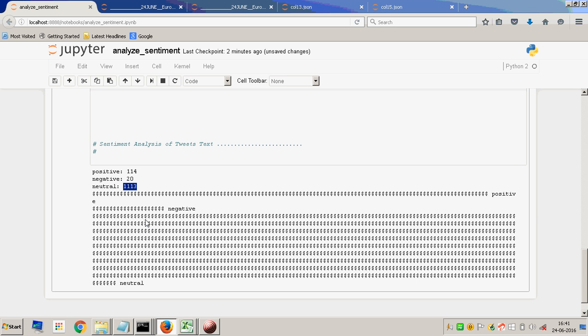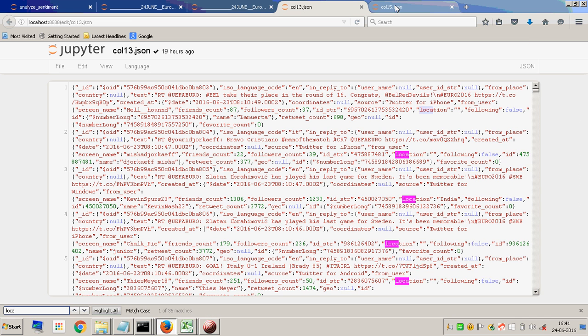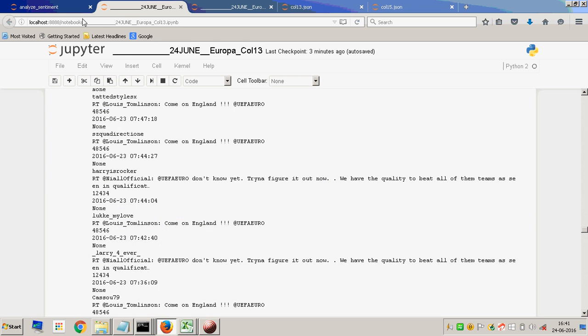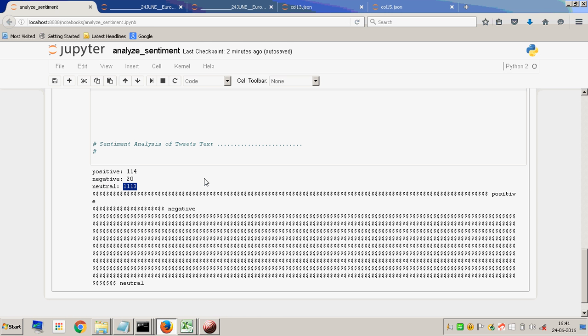Ultimately, unless we are focusing on some particular player, football club or league, or some particular incident that we are tracking in the tweets, neutral is usually okay. If you get a neutral, it is perfectly fine. That is the expected sentiment. Perfect. Thanks a lot.